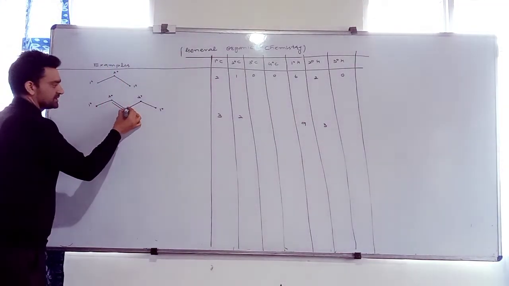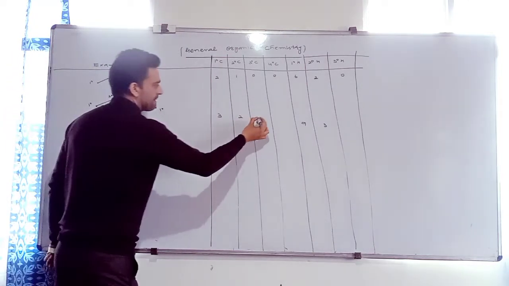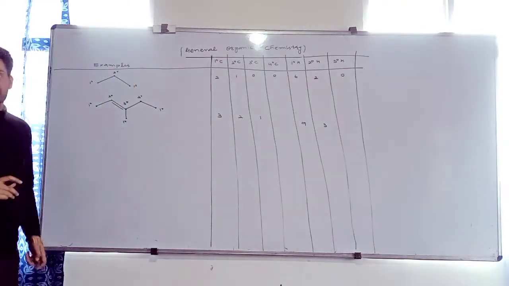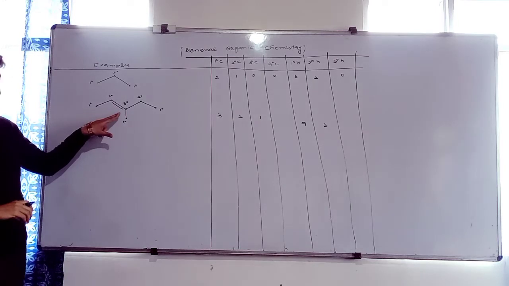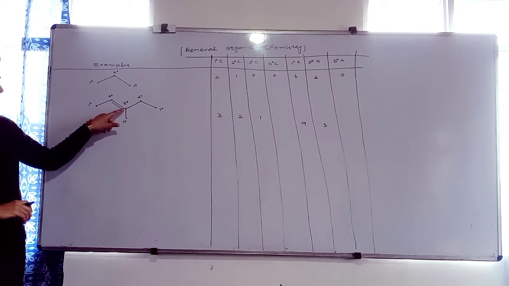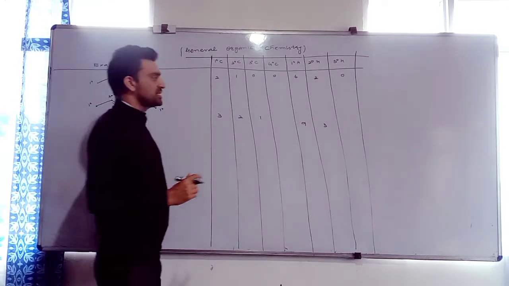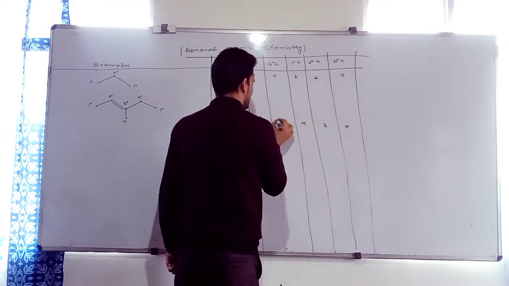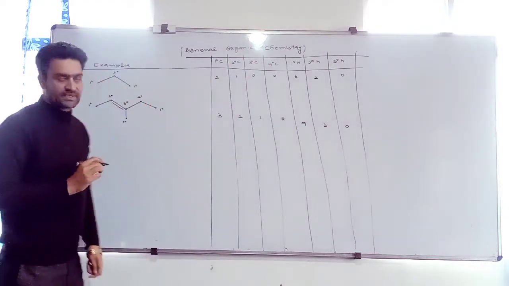Only 1. It is 3 degree carbon. How many 3 degree hydrogens? If it would have been saturated, it must contain 1 hydrogen. But it is unsaturated. It does not contain any hydrogen. Why? This carbon contains all the 4 valencies: 1, 2, 3 and 4. So 3 degree hydrogens are 0. How many 4 degree carbon? 0. Okay?